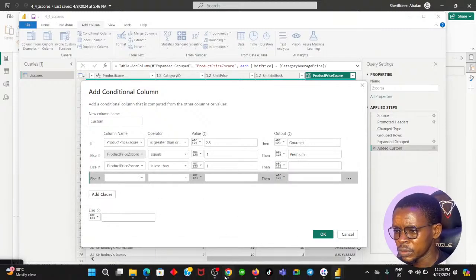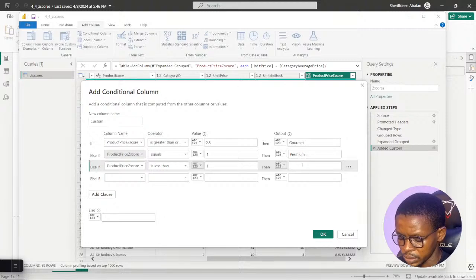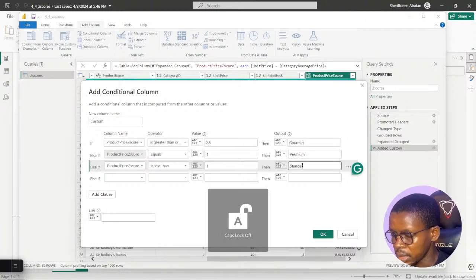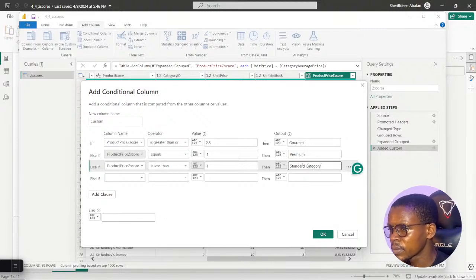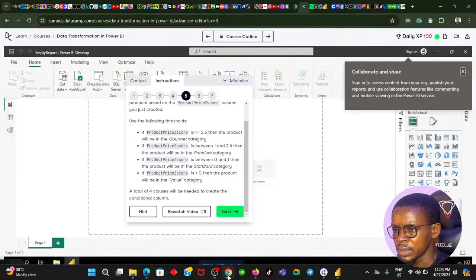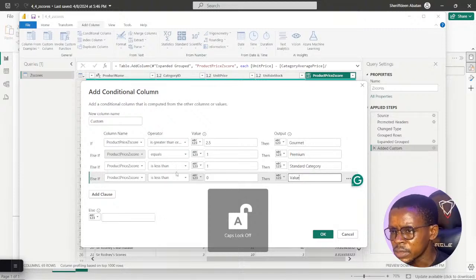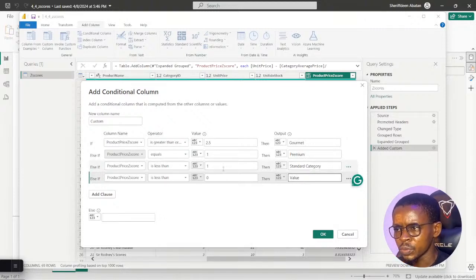And the final one should be less than 0. This should be called standard category. Let's see. While the final clause is less than 0, then the product will be in the value category. So if this one is less than 1, that should be 0.